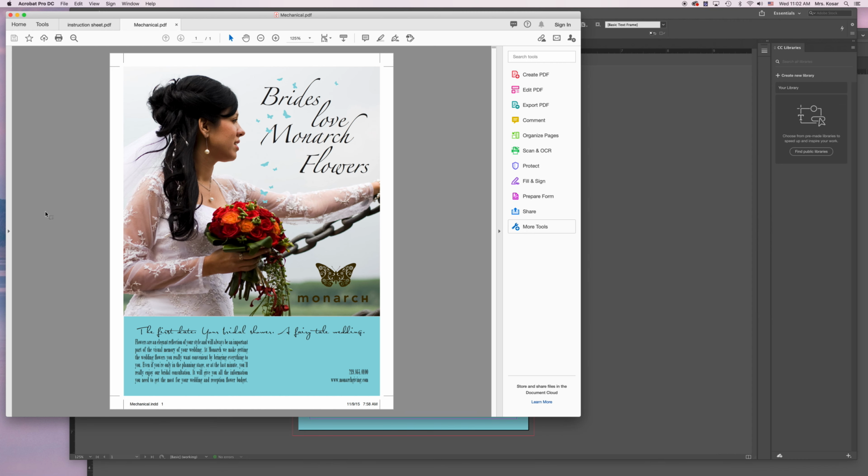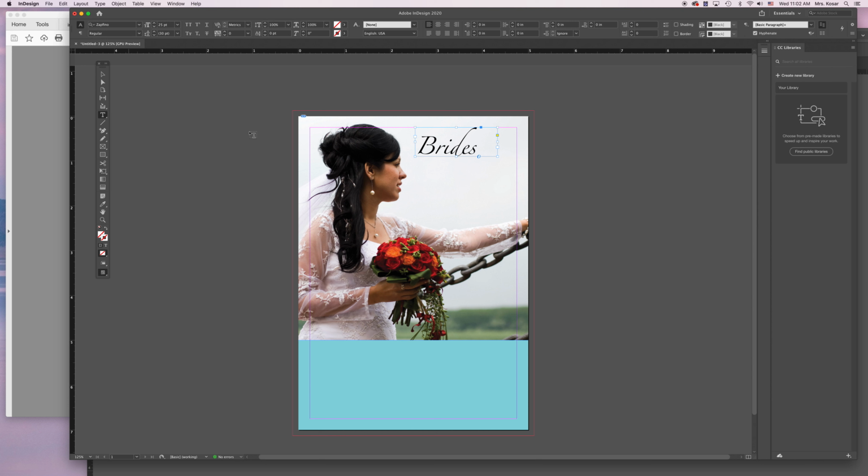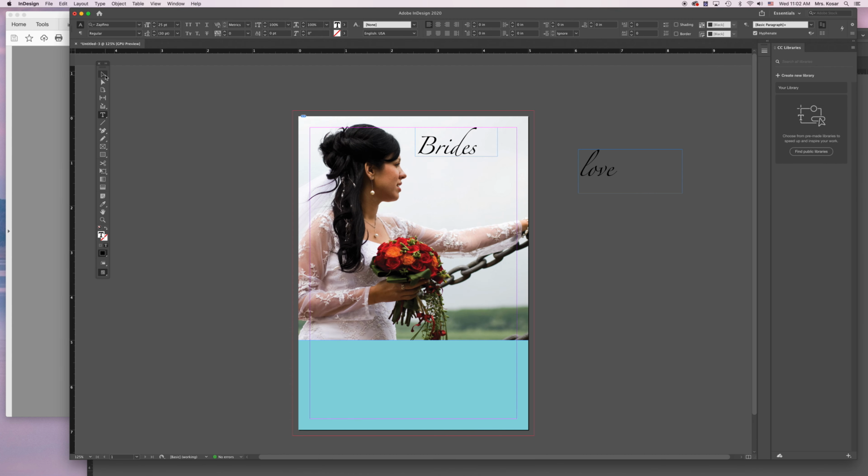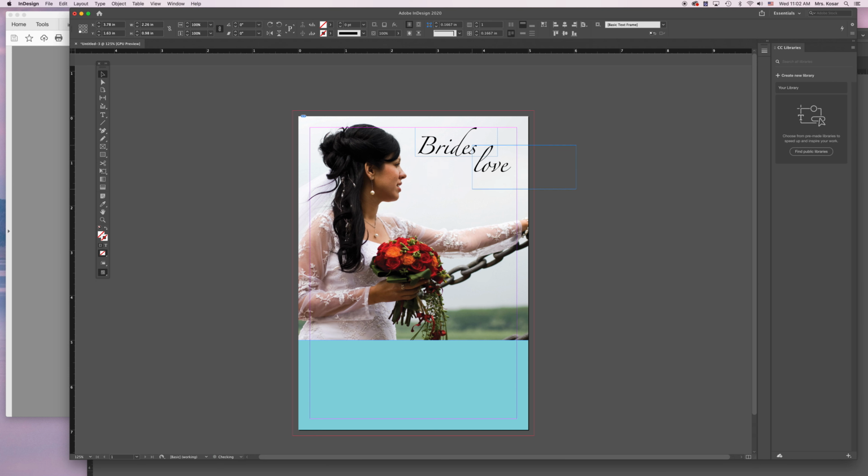The next is going to be love, and notice that it's all lowercase. So love. Zapfino, 25 points. It's already black, so I don't have to worry about that. Then if we look, it looks like the L kind of just goes right in front of the S, maybe about halfway up. So I'm going to move that right about there. Doesn't have to be perfect. And don't let these text boxes get gigantic because it will get a little overwhelming. Just resize it so it fits.